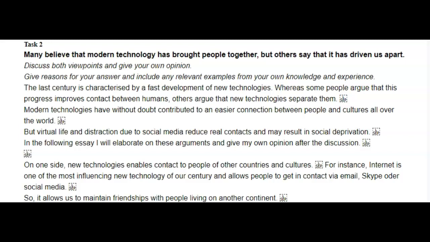Technology brought us together, driven us apart, discussed both viewpoints. Okay. The last century is characterized by a fast development of new technologies. Whereas some people argue that this progress improves contact between humans, others argue that new technologies separate them. Modern technologies have, without a doubt, contributed to an easier connection between people and cultures all over the world. But virtual life and distraction due to social media reduce real contact to nothing and may result in social deprivation. In the following essay, we'll elaborate on these arguments and give my own opinion after the discussion.